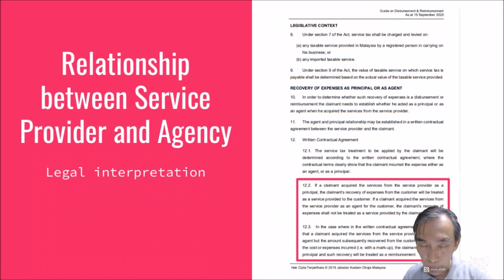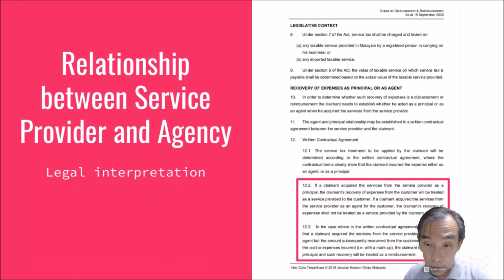If it is a service from the agent, then there should not be any dispute that this is an extra service provided by the agent, and therefore not disputable that it should be charged by SST. For example, just now we were saying that the plumbing job is 500 ringgit. So the plumbing job 500 ringgit is not provided by the agent, agency firm to the landlord, right? So when the agency charges this extra claim of 500 ringgit to the owner of the house, it is not his professional service. Therefore, it should not be SST chargeable.